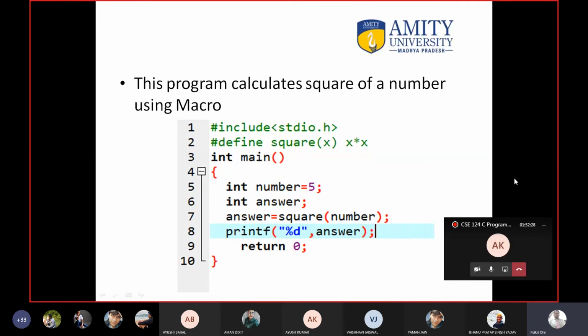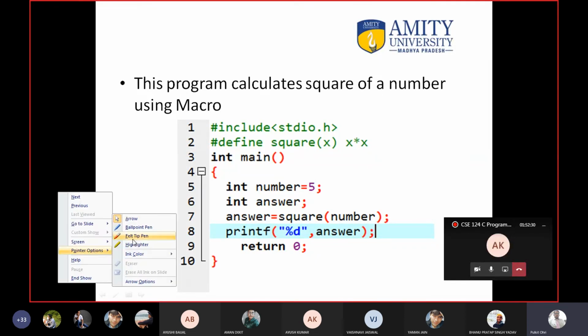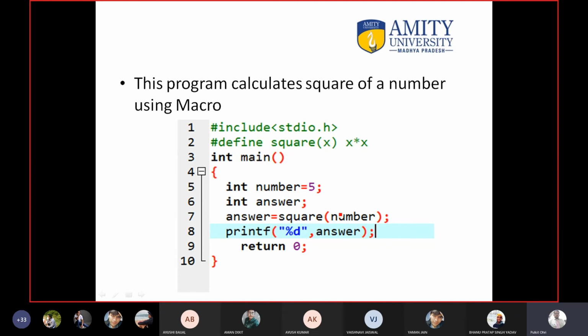So I will tell you one more time with more clarity what happens here. The value of the number is not passed, the name number is passed. So this becomes number multiply number. So instead of x, number comes. Value is not passed, always remember. Value is not passed because this process is done before compilation. In a function you pass the value, yes or no?